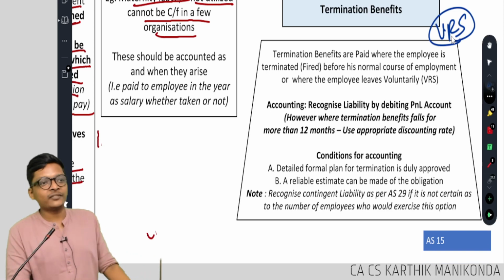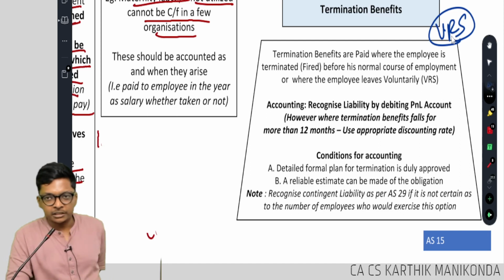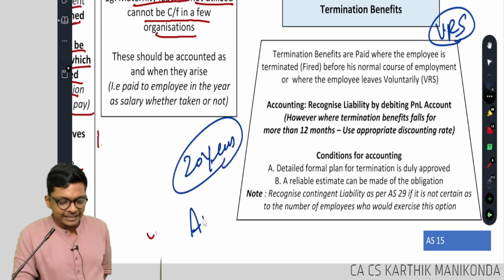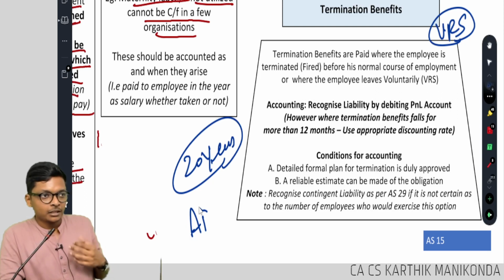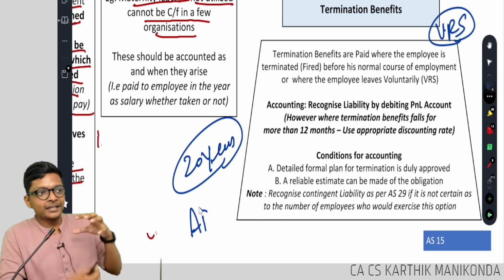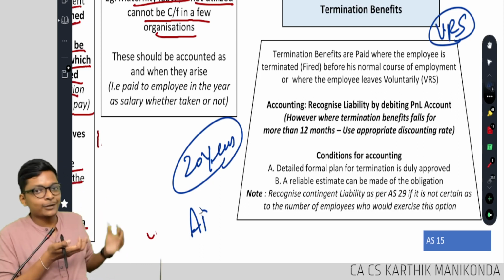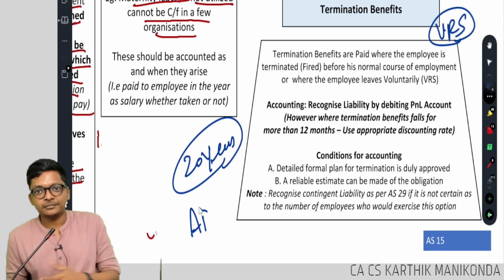See, I'll tell you what is VRS. One bank employee is working in the bank as a manager for 20 years. Suddenly AI came. He has to lose his job now. But the bank is not in a position to fire him. So what they will tell, we will put a scheme, VRS. Those who retire now, we will give you a lump sum of 10 years, 10 lakhs. Take this money and go. So one lump sum payment given to you so that you retire.